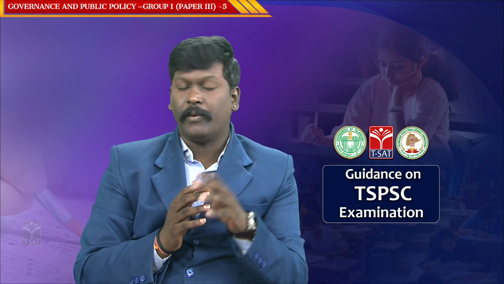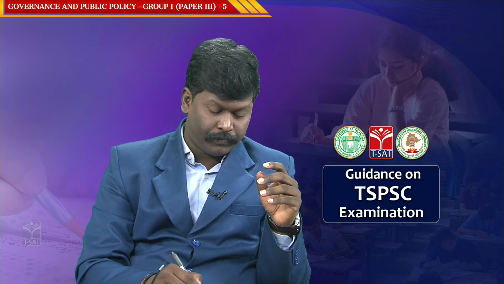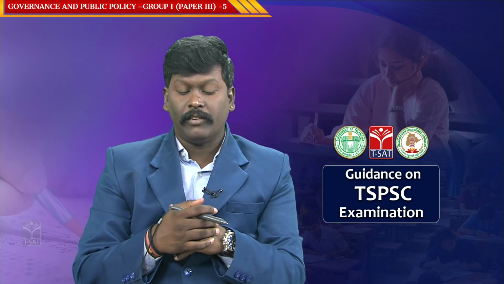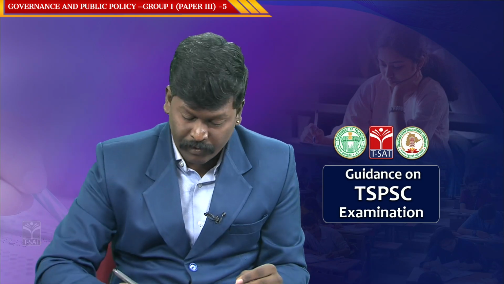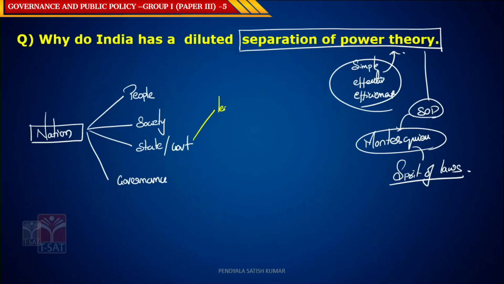So what are these 3 principles? The first principle is the state is divided into 3 branches. The first one is called legislature, executive, judiciary.